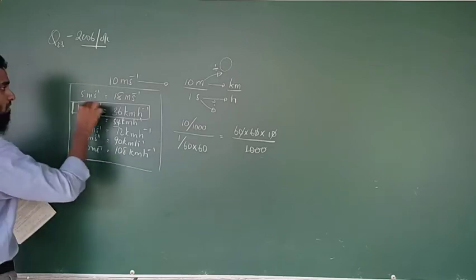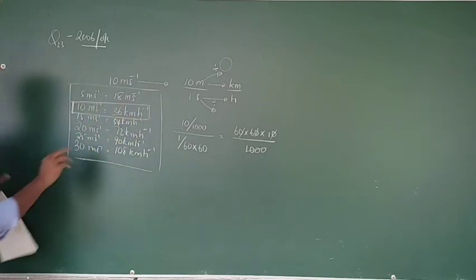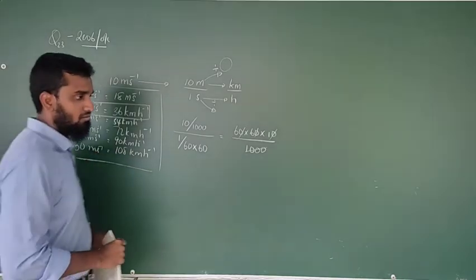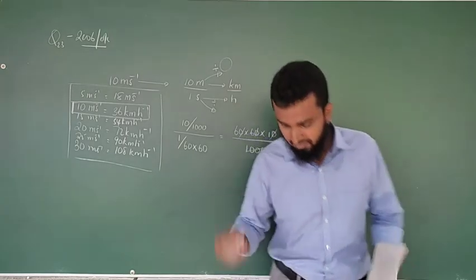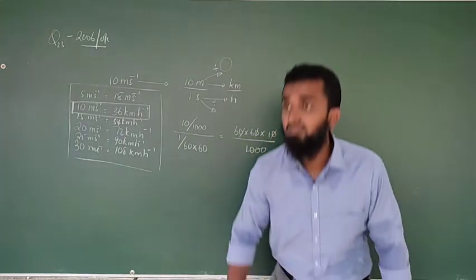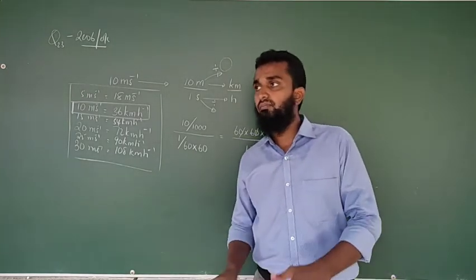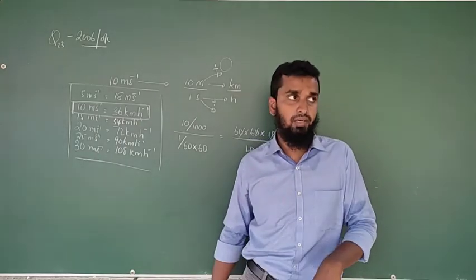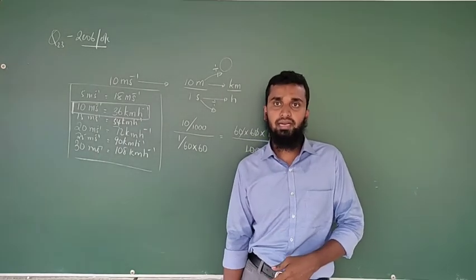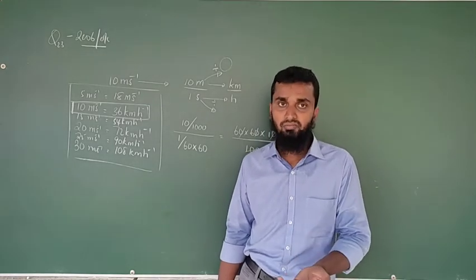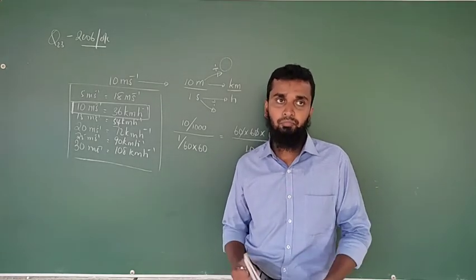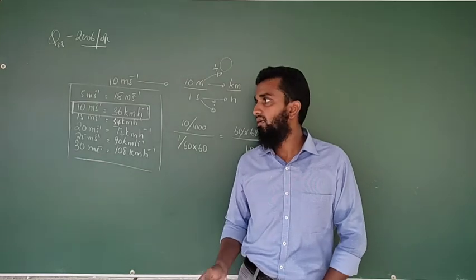Therefore, keep this in your mind always when you are doing unit conversion, because normally they give you multiples of 5 to convert from meter second minus 1 to kilometer per hour. That is easy for you, right? It can be done in 1.5 minutes in the MCQ paper.